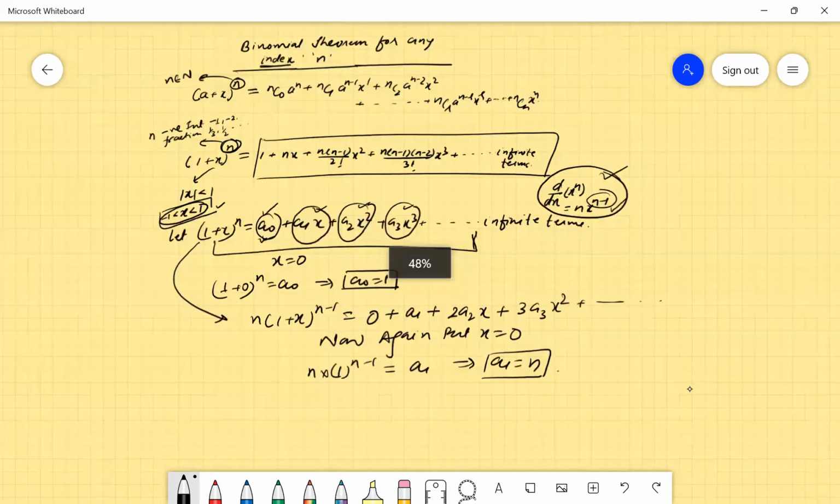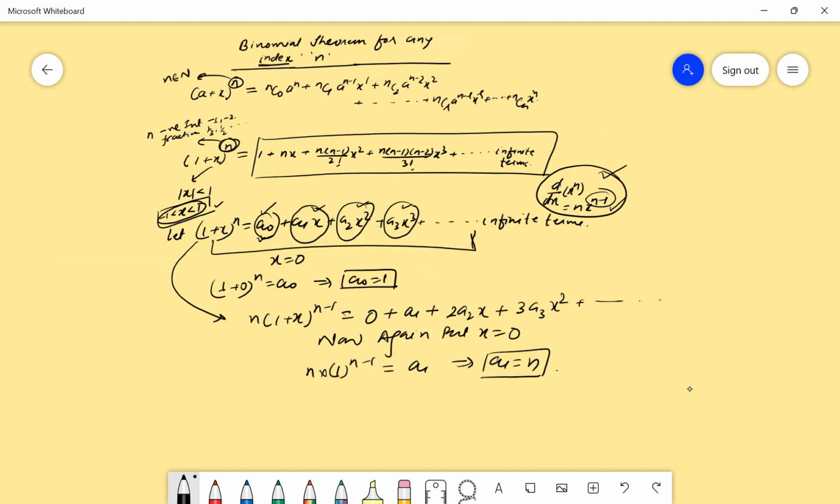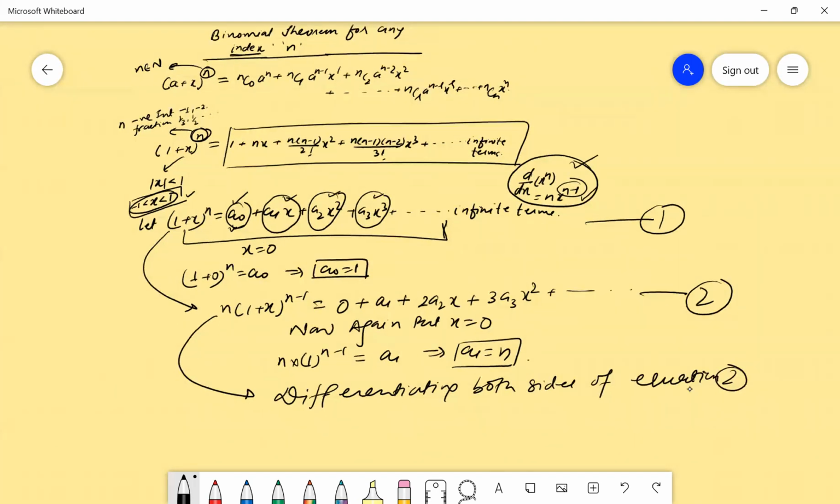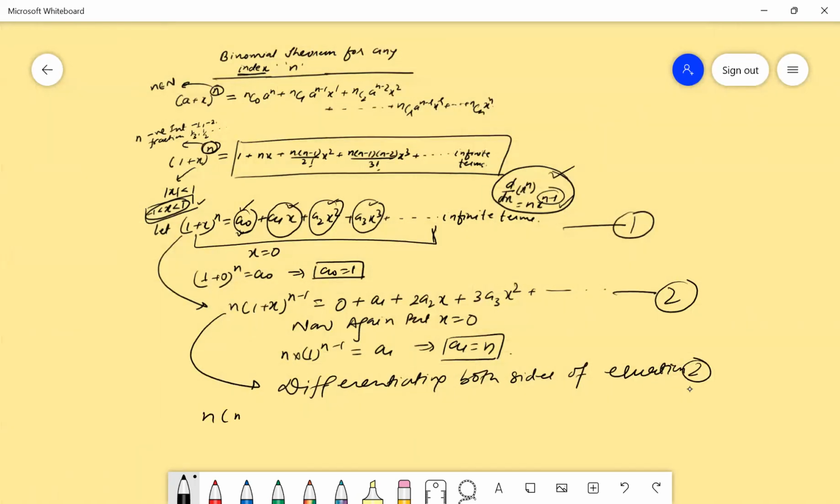Now the next one is for a2. So again differentiate this particular equation, equation 2. Suppose this is equation 1, this is equation 2. So differentiating both sides of equation 2, you will get n into n minus 1, 1 plus x power n minus 2 is equal to 0 plus 0 plus 2a2 plus 6a3x and so on.